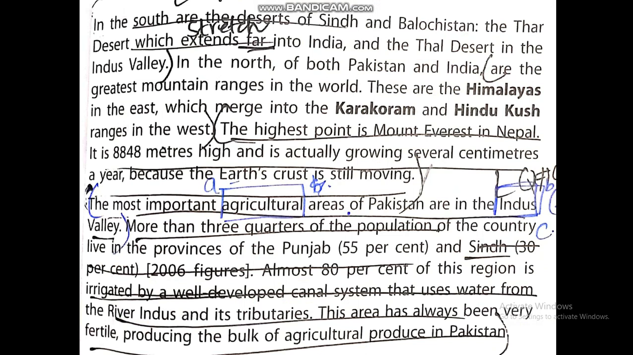Our highest mountain, that is Mount Everest, which is in Nepal, is 8848 meters high and is actually growing several centimeters a year because the earth's crust is still moving.